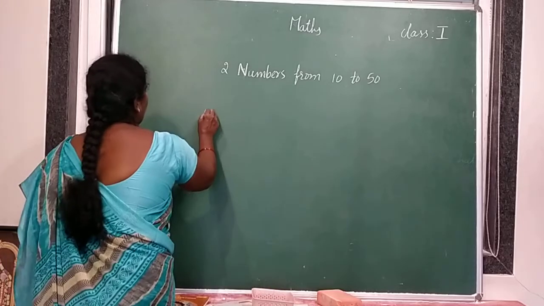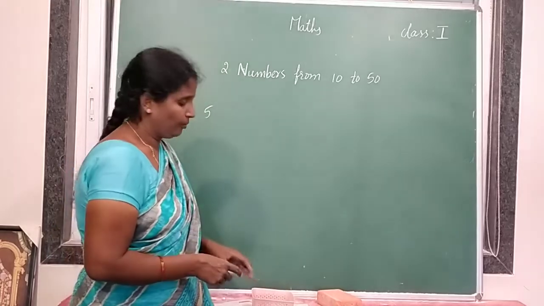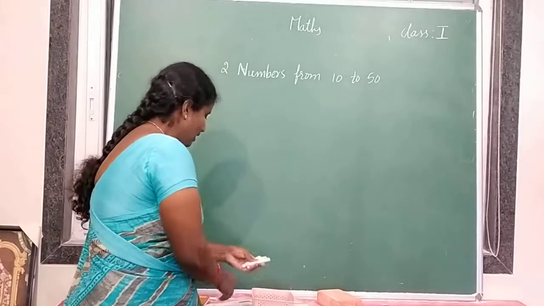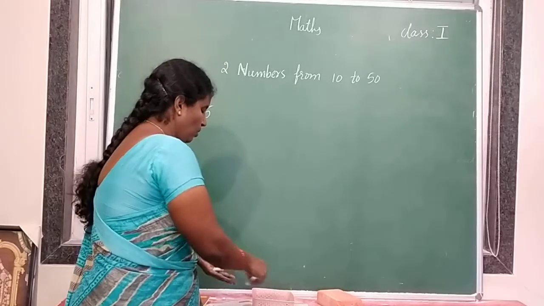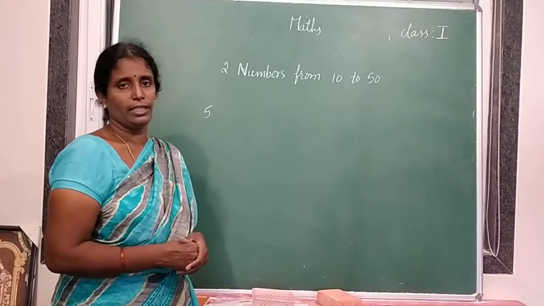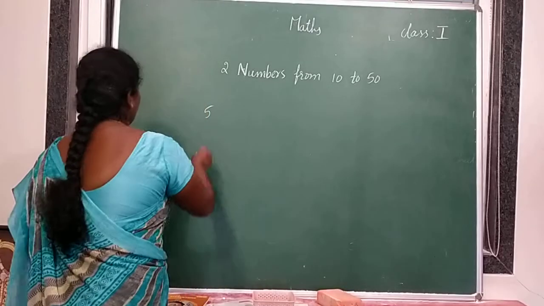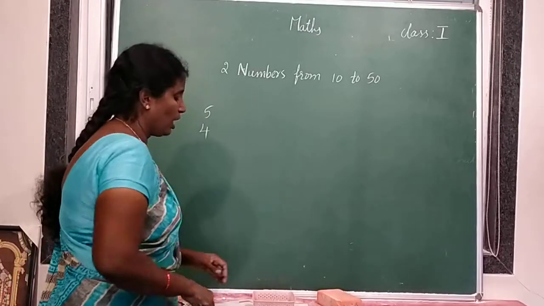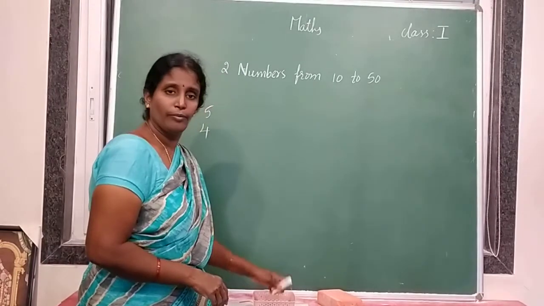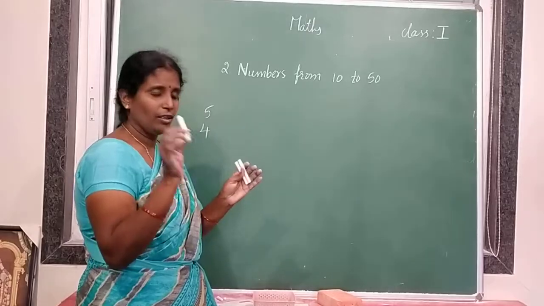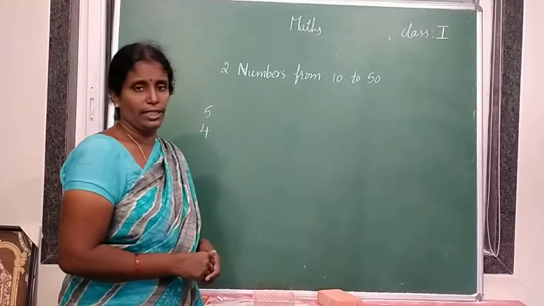5 chalks are there. From these 5 chalks, I took 1 chalk. Now how many chalks are left? 1, 2, 3, 4 chalks are there. Again I took 1 more chalk from these 4. Now how many chalks are left? 1, 2, 3 chalks are there.